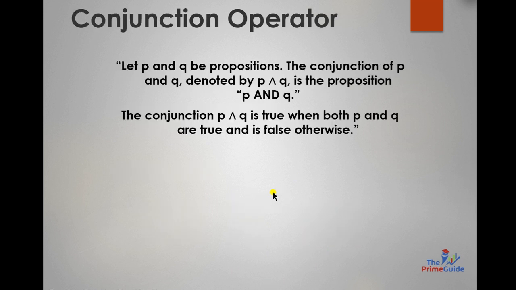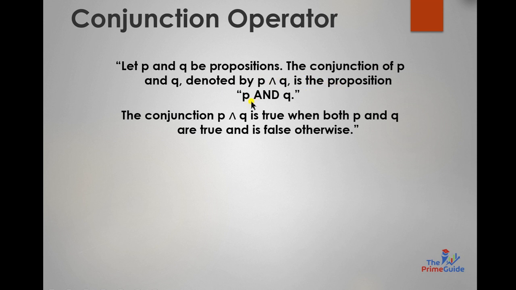Let us move forward towards the conjunction operator. What does the conjunction operator do? Suppose that we have two propositions, P and Q. They can represent any proposition, but we are symbolically representing the propositions with the letters P and Q. Let P and Q be propositions. The conjunction of P and Q is denoted by P and Q. Here is the symbol of the conjunction operator.